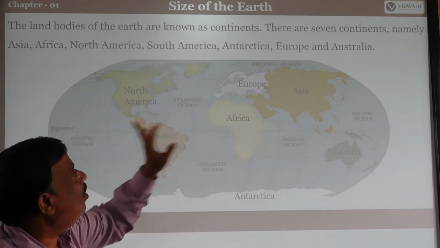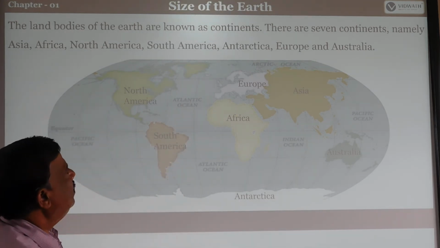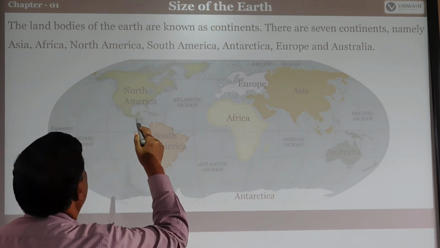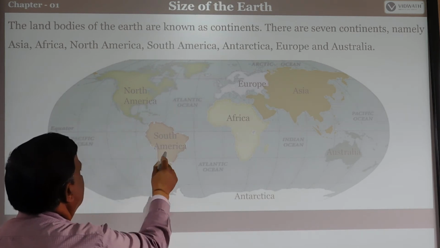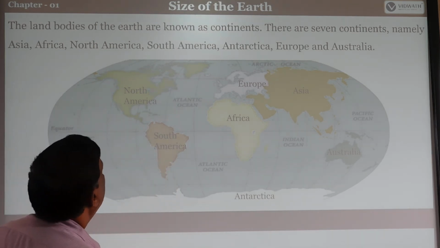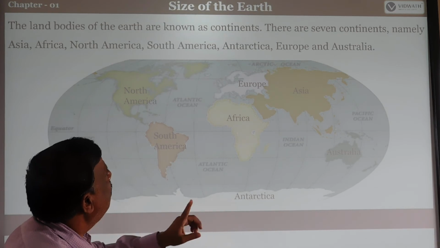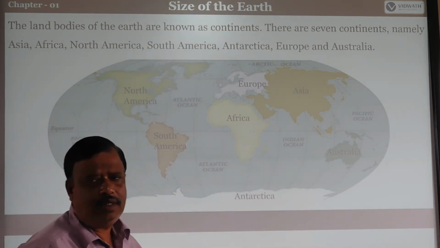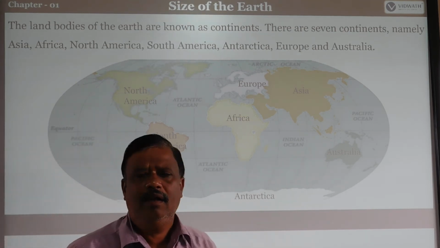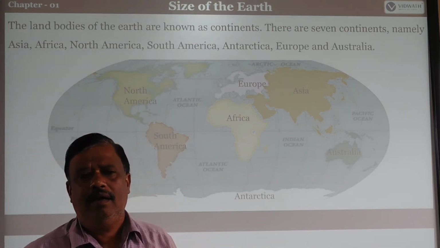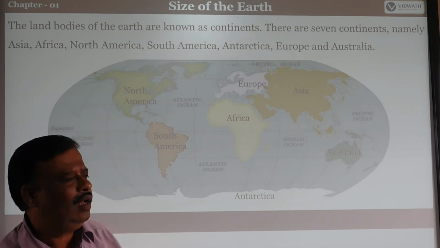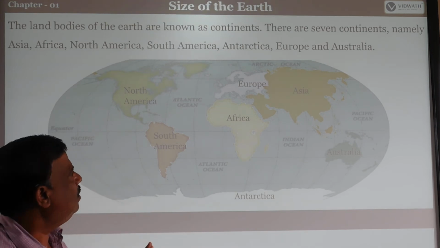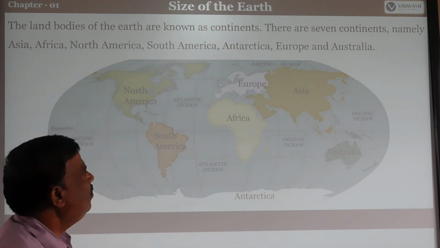There are 7 continents, namely Asia, Africa, North America, South America, Antarctica, Europe, and last one, Australia. So these are the 7 continents, identified by our geographers on the basis of the land bodies.